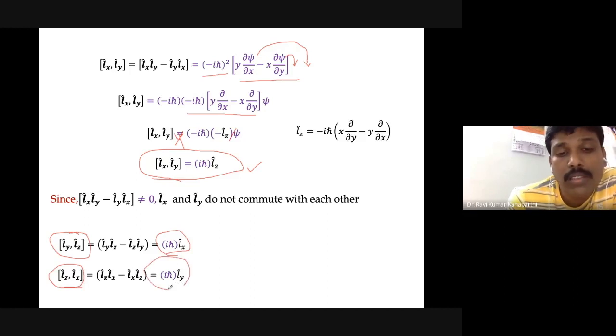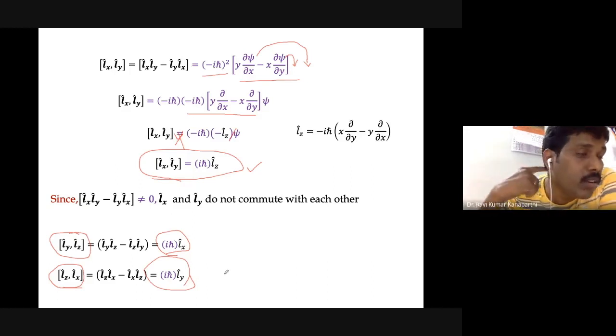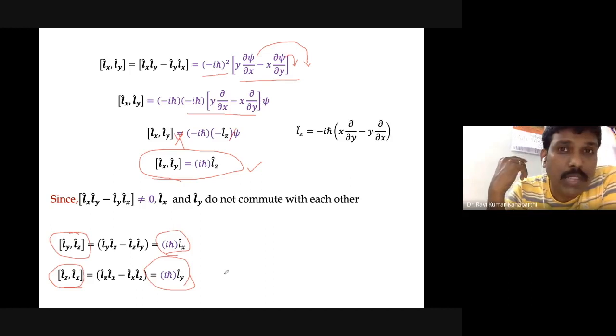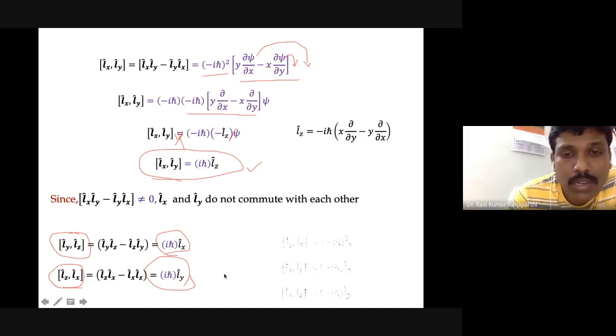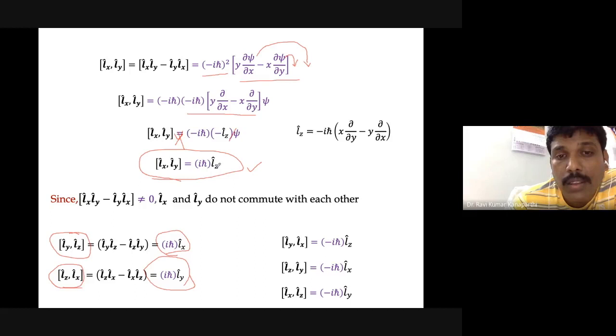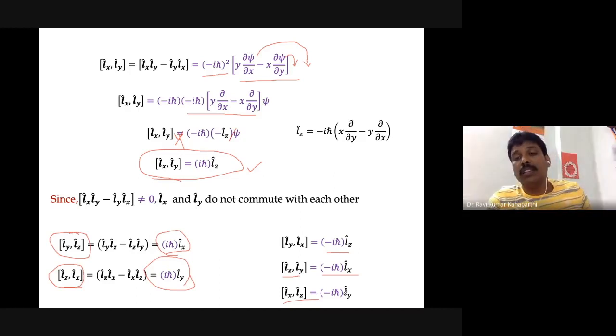Therefore, since these are not zero, we say again that the other angular momentum operators also do not commute with each other. Let me also tell you one interesting thing which we learned yesterday. If you evaluate [Ly, Lx], it is going to be just a negative sign. Similarly, [Lz, Ly] is given by this object. Similarly, [Lx, Lz] is given by minus iħ multiplied by Ly.